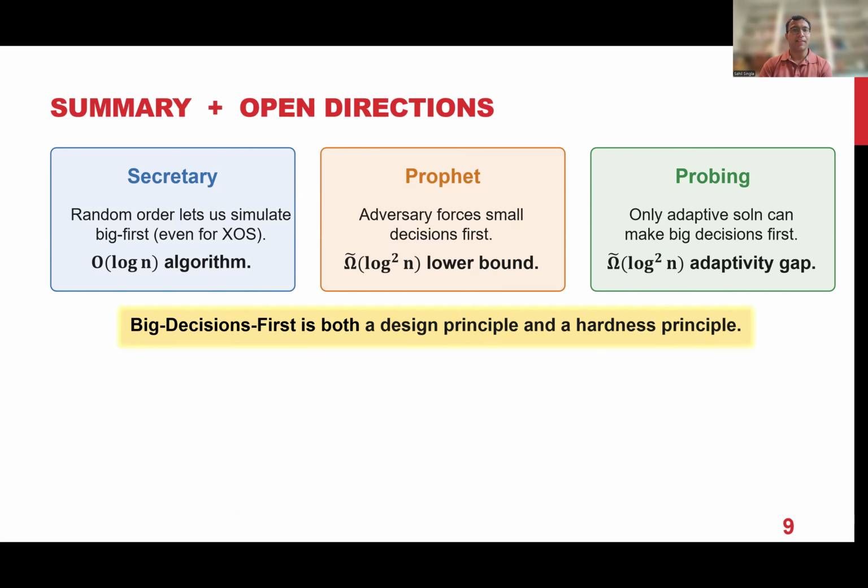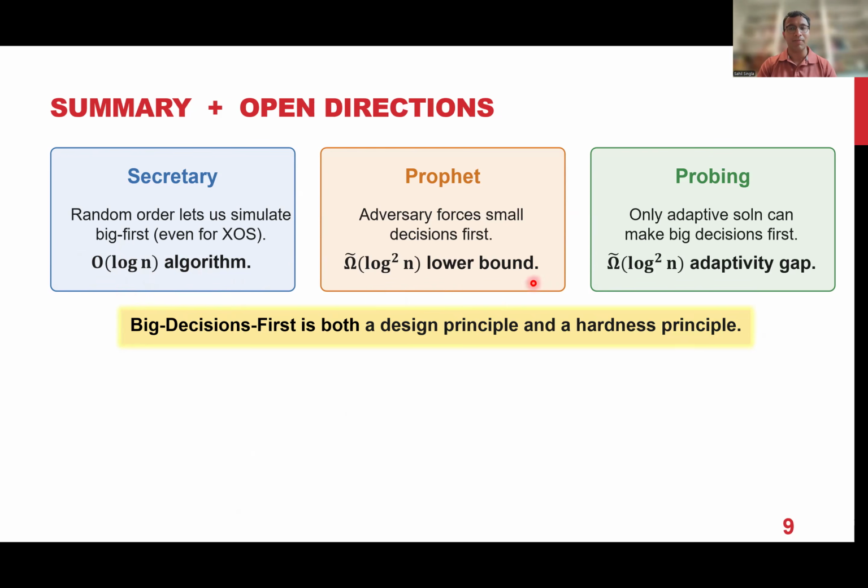Good. So to summarize, what we saw in this talk is these three different problems: the secretary problem, the prophet inequality, and this stochastic probing problem. All of these problems had this log n versus log squared n gap, because of this simple trick of reducing the weighted problem to the unweighted problem. And it was not clear previously what the right answer was. So what we can show is that for the secretary problem, you can exploit this big decisions first idea, go in decreasing order of weights, and that allows you to get a better algorithm.